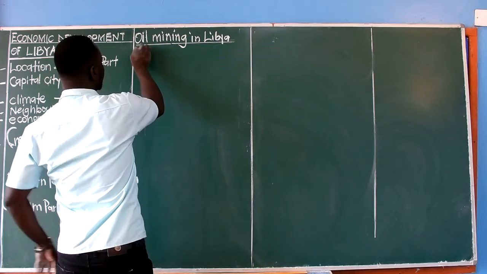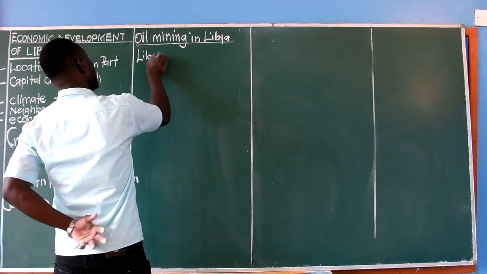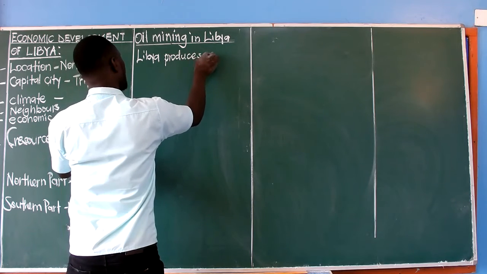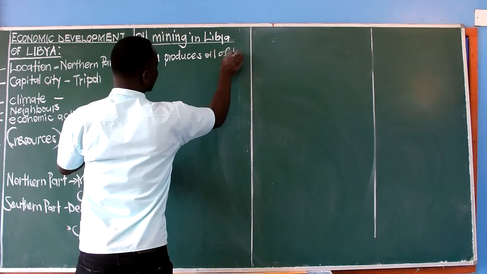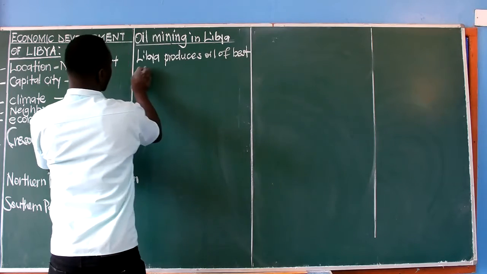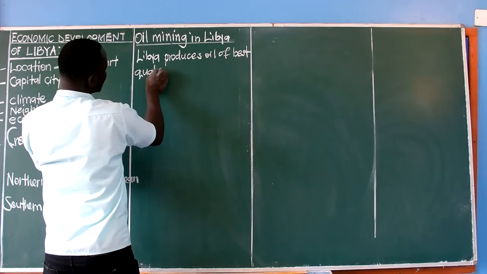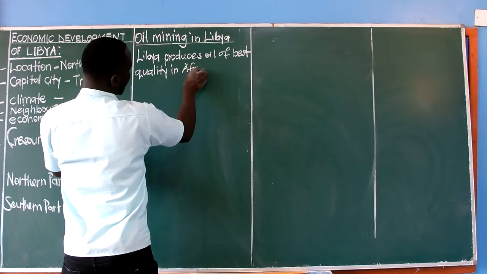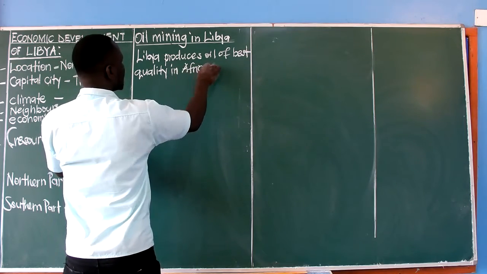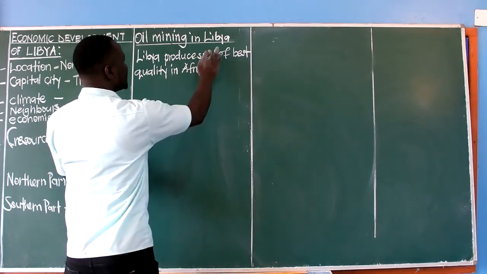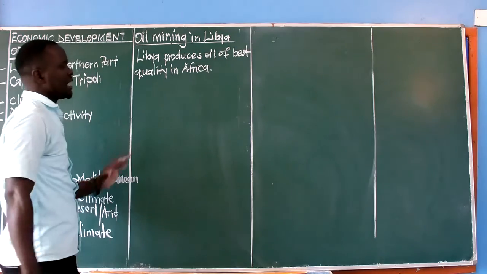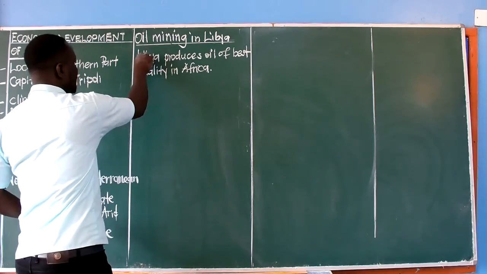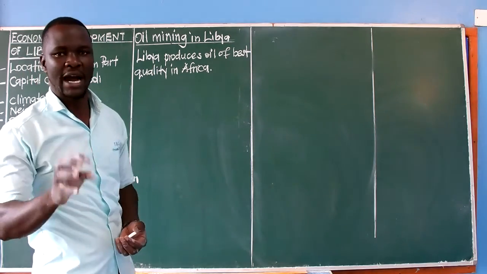We shall be able to say Libya produces oil of best quality, which means when we compare the quality of the oil that Libya produces in Africa, it is of best. No African country can have such a good quality oil as that of Libya. And for this matter, we shall be able to note that Libya's oil is on a high demand.